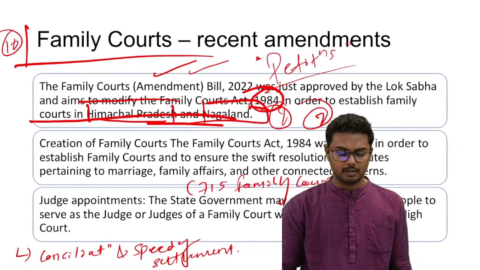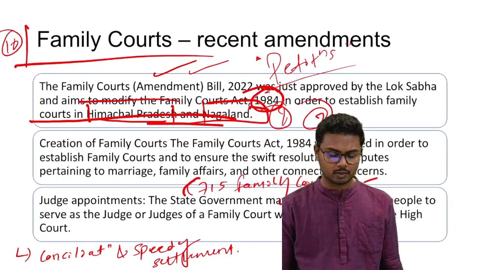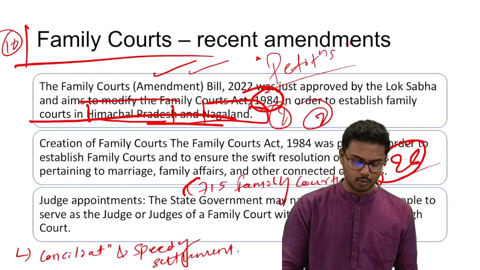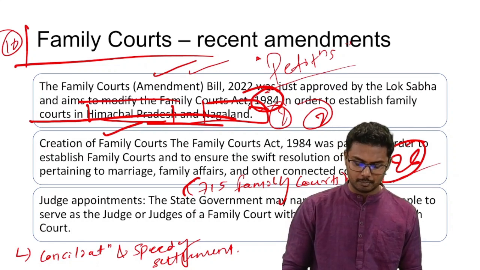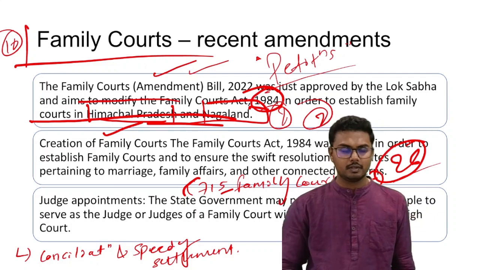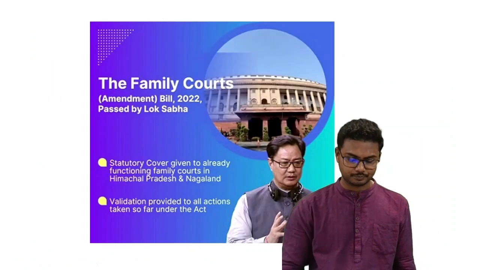As of April 2023, we have around 715 family courts across 26 states in India. And who will head these family courts? Judges who will be heading this family court shall be appointed by the respective or concerned state government. Alright, this can be done with the approval of the concerned high courts.